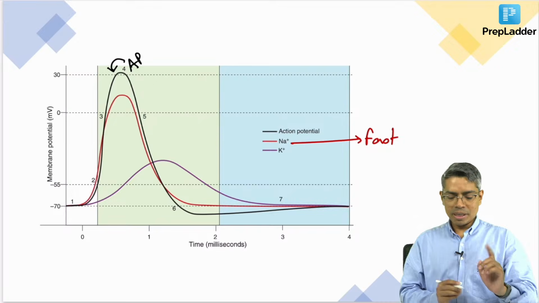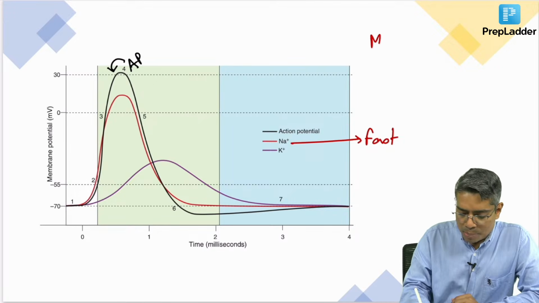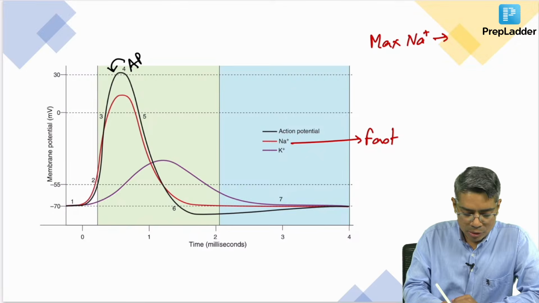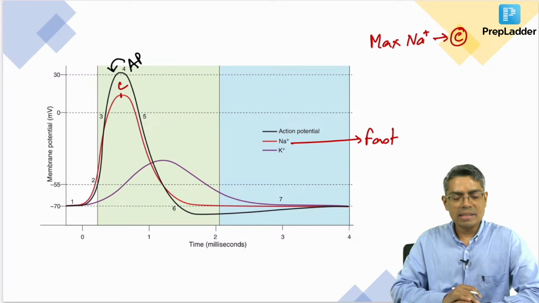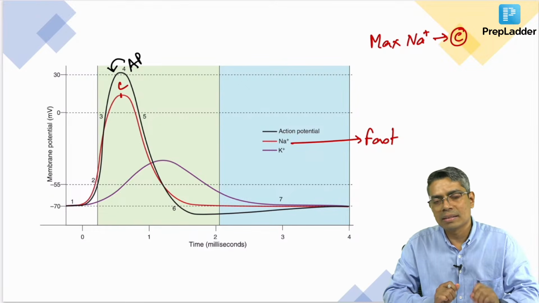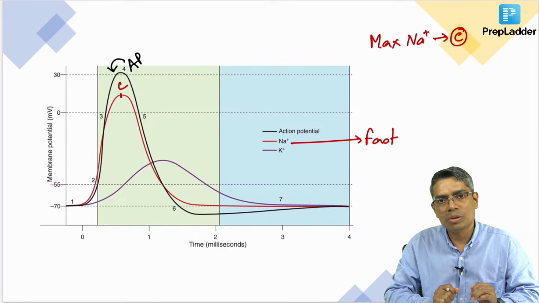So, if the question is at which point the sodium permeability is maximum, then your answer will be here. Suppose this is point number C. At point C it will be maximum sodium permeability, or you can say the peak of the action potential corresponds with the maximum sodium permeability.